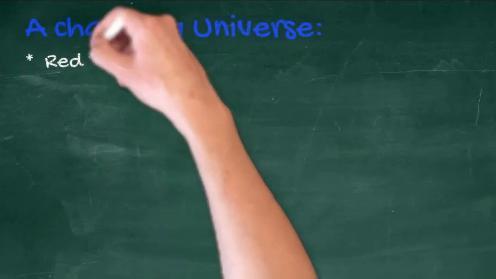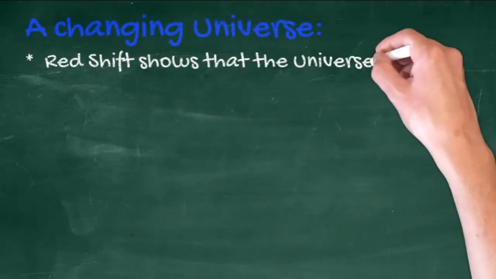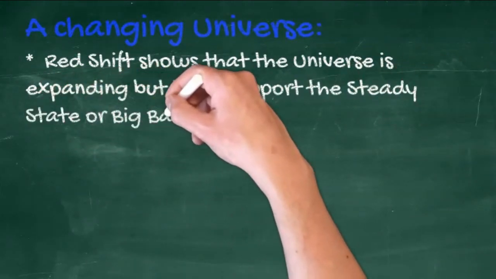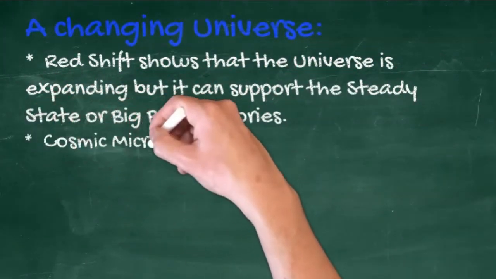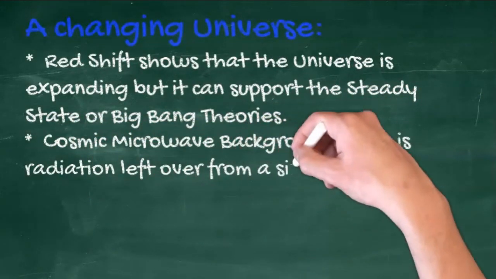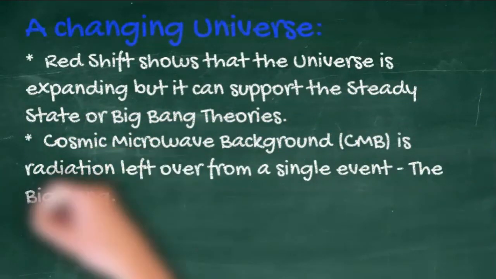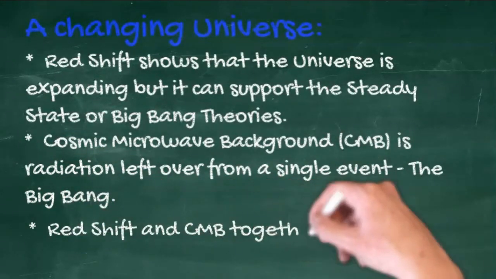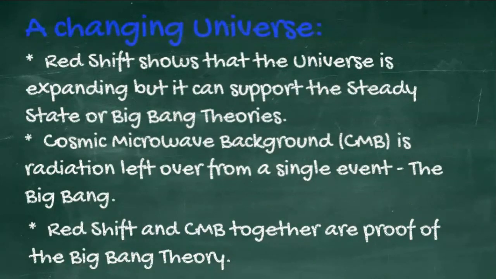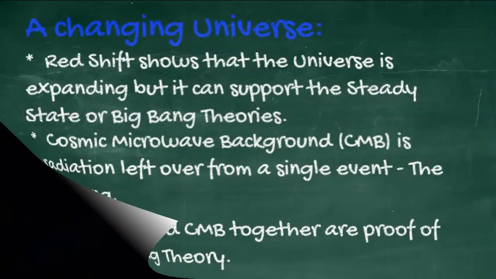We've shown that redshift is evidence of the universe expanding, but that can support the steady state or the Big Bang theory. Cosmic microwave background, on the other hand, is radiation left over from a single event, the Big Bang, and that's the proof. Redshift and CMB together are proof of the Big Bang theory.